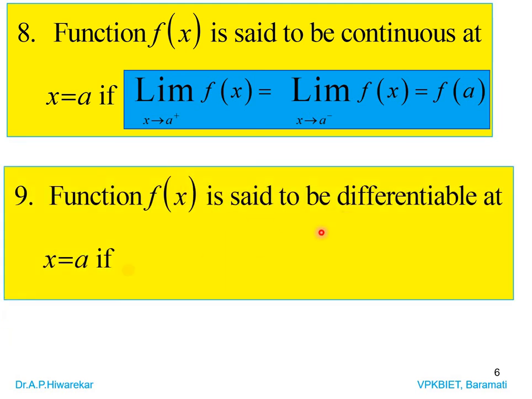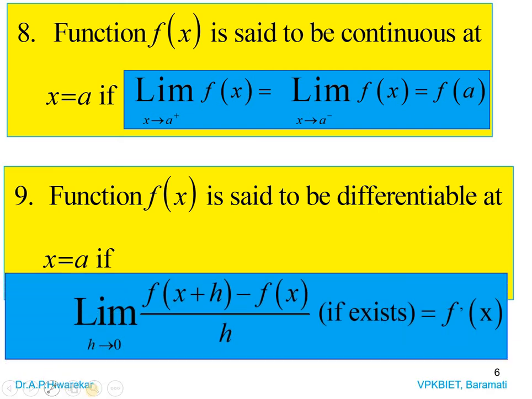So function f(x) is said to be differentiable at x is equal to a if limit of (f(x plus h) minus f(x)) by h as h tend to 0, and if this limit exists, we denote this as f dash of x. Okay.